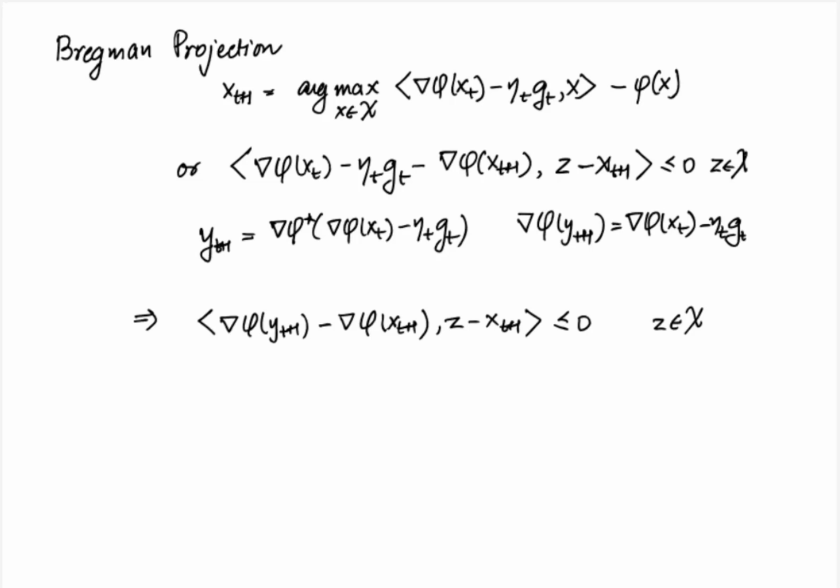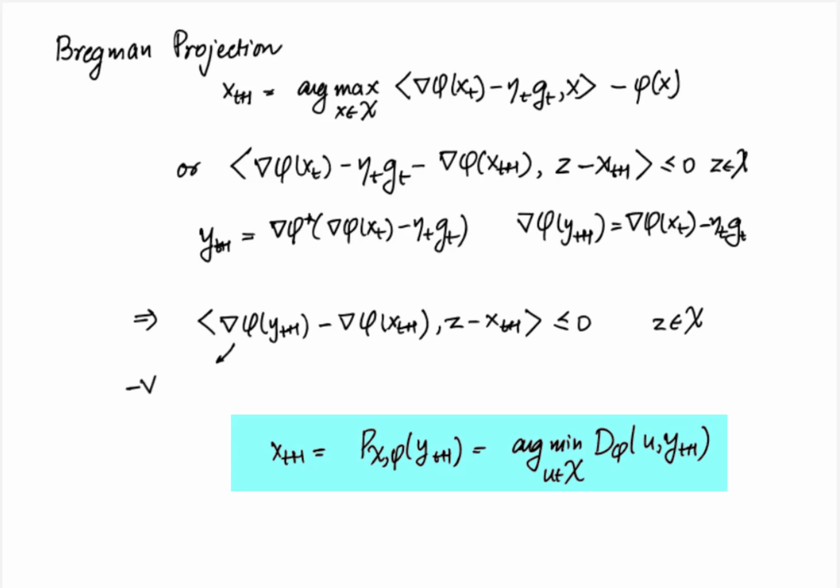But this condition which we have written is exactly the optimality condition of xt plus 1 equal to px phi of yt plus 1, which is equal to argmin over u in calligraphic X d phi of u comma yt plus 1. So this is because gradient of d phi at u comma yt plus 1 is equal to gradient of phi of u minus gradient of phi at yt plus 1. So we have established that the Bregman projection operation is consistent with the mirror descent update that we wrote down earlier.